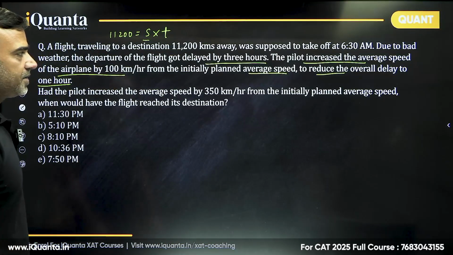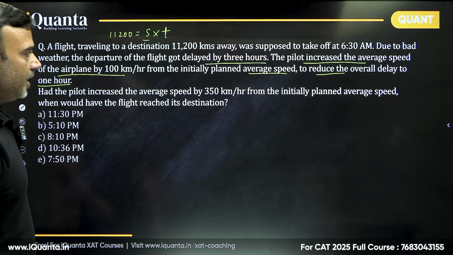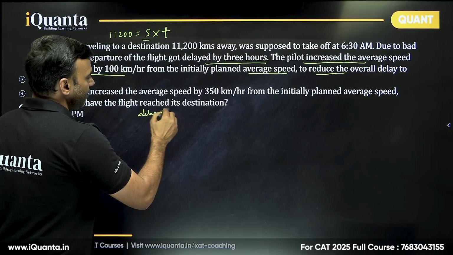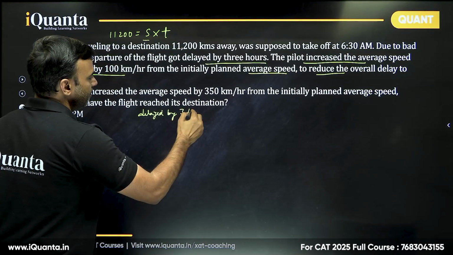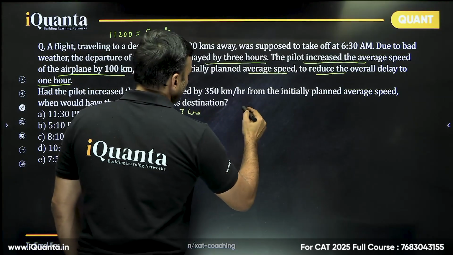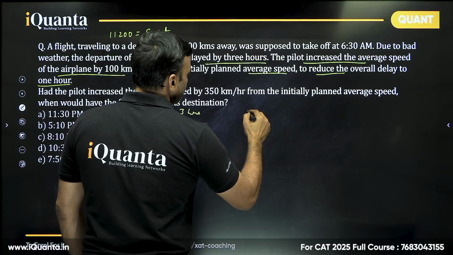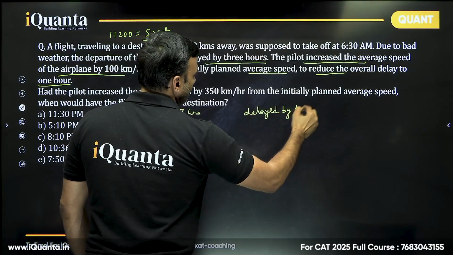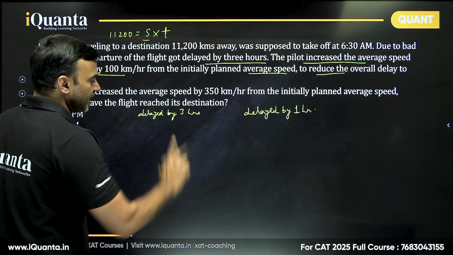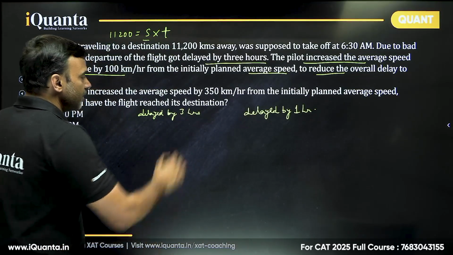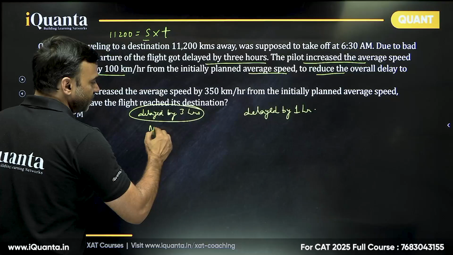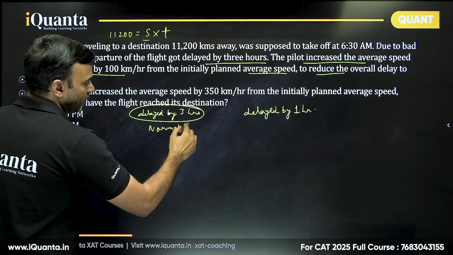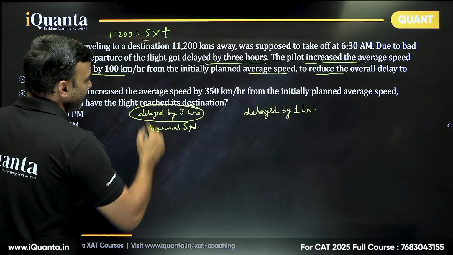Now this is very interesting. It was supposed to be delayed by 3 hours. That means in the second case, delayed by 1 hour. What does that mean? That means the time difference is 2 hours. So in the normal case, this was the normal speed situation, right? Started 3 hours late, will reach 3 hours late. So in the normal speed situation, the time taken should be t hours.